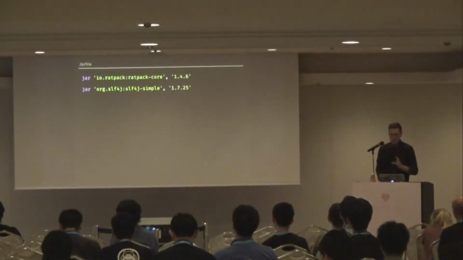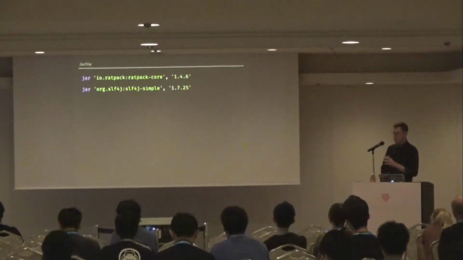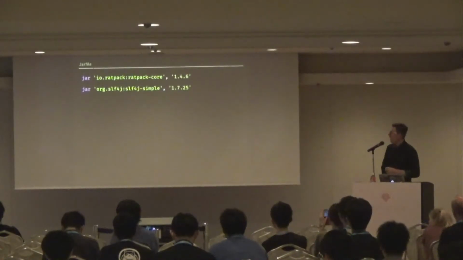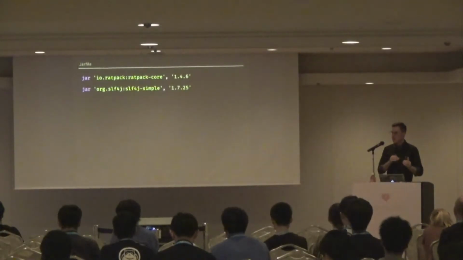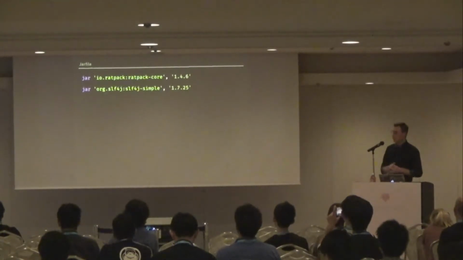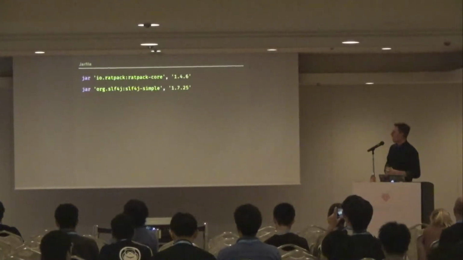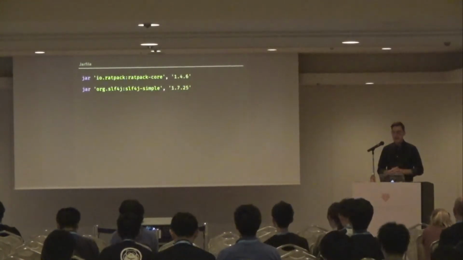JBundler has its own descriptor, a Jarfile, capital J-A-R file. And just like we define our gems in our Gemfile, we define our jars in our Jarfile. So we have two jar dependencies, the Ratpack core library, and then SLF4J Simple, which is just a simple logging library that Ratpack uses to log to standard out.